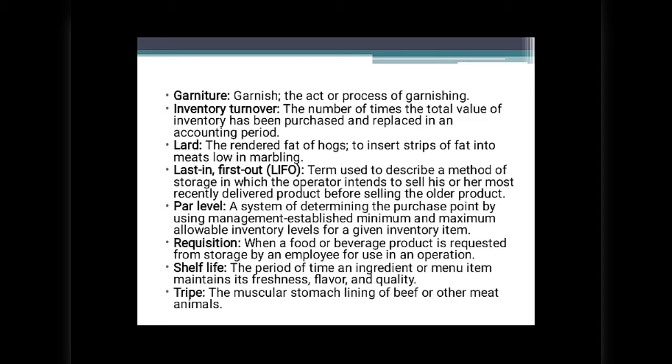Par level, a system of determining the purchase point by using management established minimum and maximum allowable inventory levels for a given inventory item. Requisition, when a food or beverage product is requested from storage by an employee for use in an operation. Shelf life, the period of time an ingredient or menu item maintains its freshness, flavor, and quality. Tripe, the muscular stomach lining of beef or other meat animals.